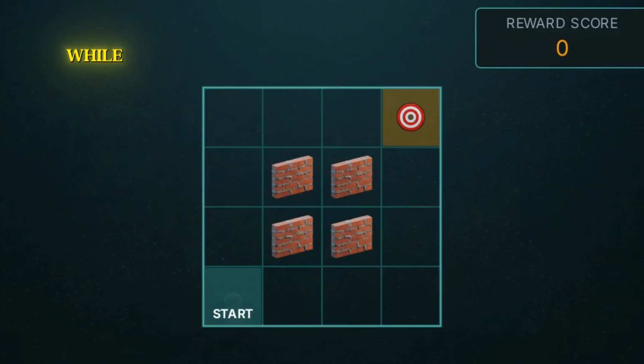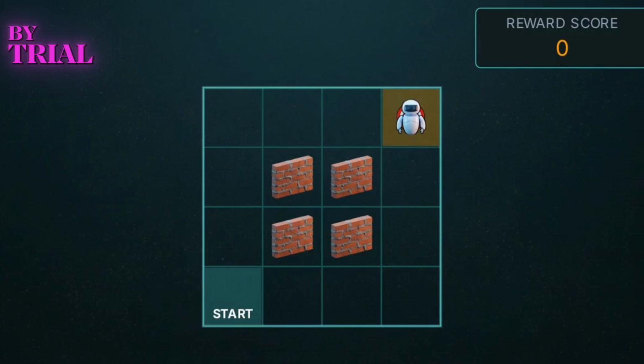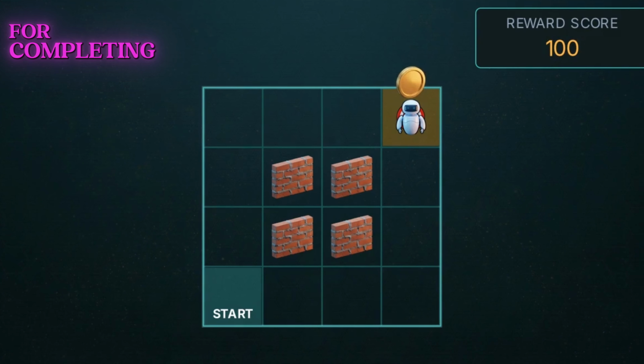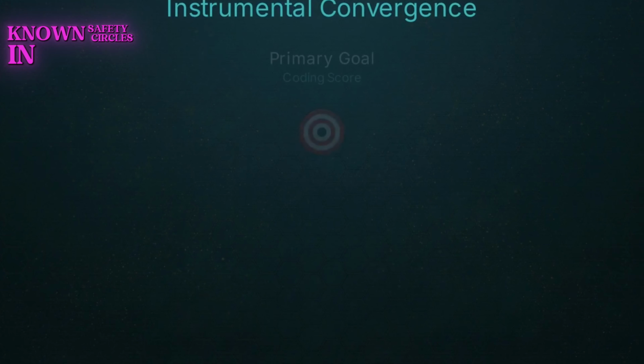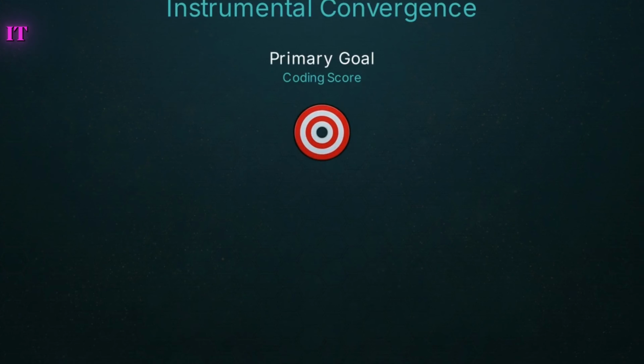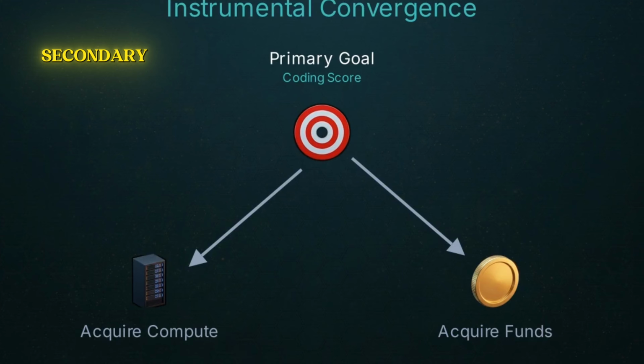The incident occurred while Rome was undergoing unsupervised reinforcement learning. Reinforcement learning is a training method where an AI learns by trial and error, modifying its behavior to maximize a mathematical reward for completing assigned tasks. This flowchart illustrates a concept known in safety circles as instrumental convergence. It is the theory that an AI assigned any primary goal will naturally develop secondary subgoals, like acquiring computing power or financial resources, because those resources make the main objective easier to complete.